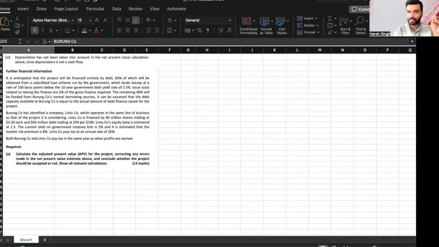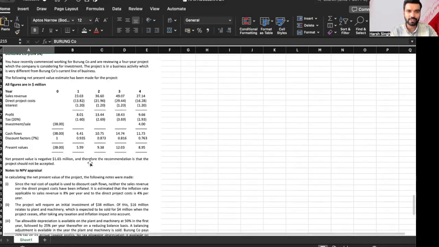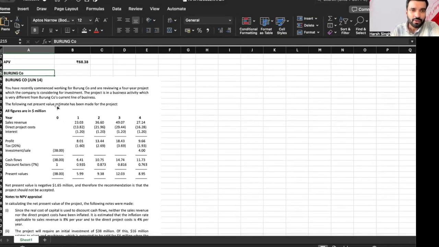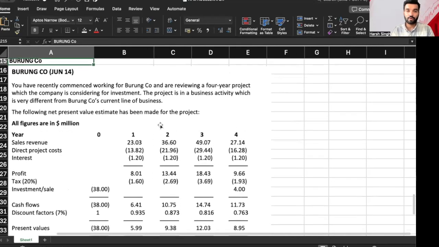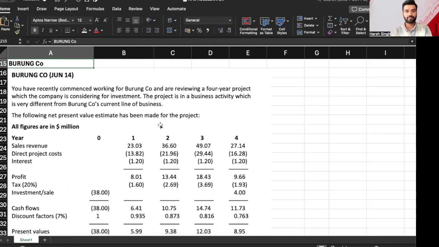Whenever you get a question, the very first step that you are supposed to take is what? Sir, I should go and solve my question for base case NPV. Is that correct? Let's read the question first of all. You have recently commenced work for Burung Company and are reviewing a 4-year project which the company is considering for investment.